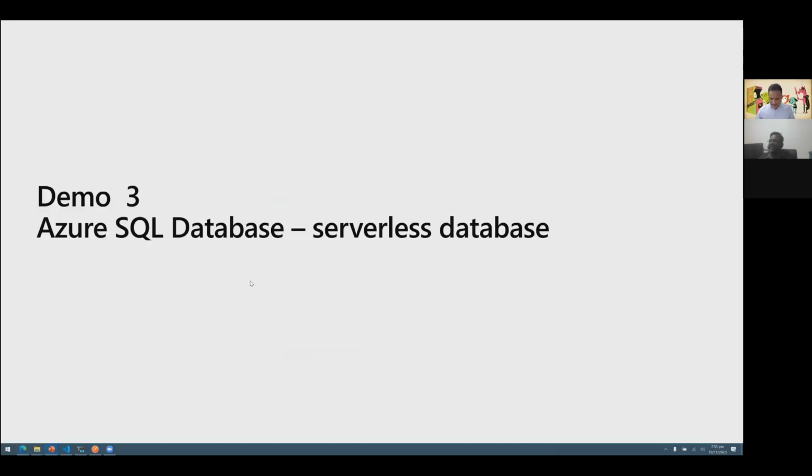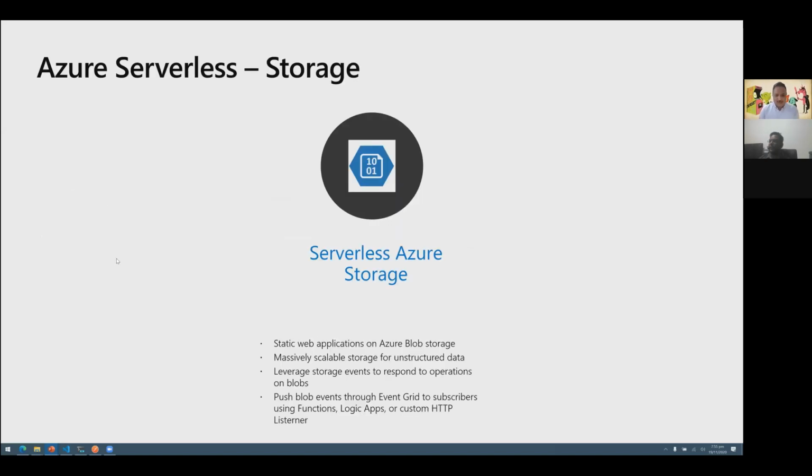Now let's go back and look at the next option, which is the storage. Now in Azure, similar to S3, we have the blob storage, where nowadays storing static websites and using blob storage as the storage mechanism for static content is becoming quite popular. That's one use case where static web content is stored inside the Azure blob storage, and then we can use things like API management and function apps to trigger any dynamic things that we want to do. That's one pattern which has been gaining popularity of late.